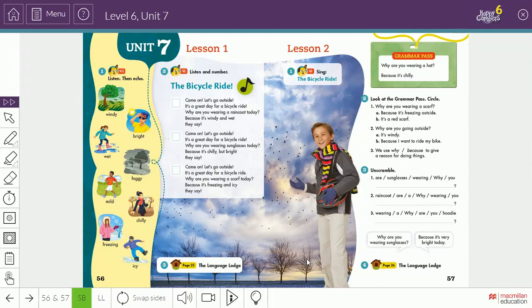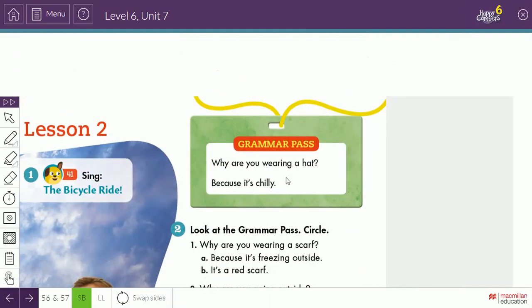Then we moved to lesson 2. Why are you wearing a hat? Because it's chilly. In lesson 2, we learned how to ask questions about clothing and weather using WH questions. Why are you wearing a hat? Because it's chilly. Why are you wearing a scarf? Because it's mild. No, because it's chilly.